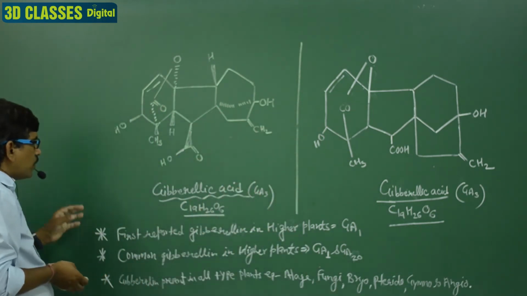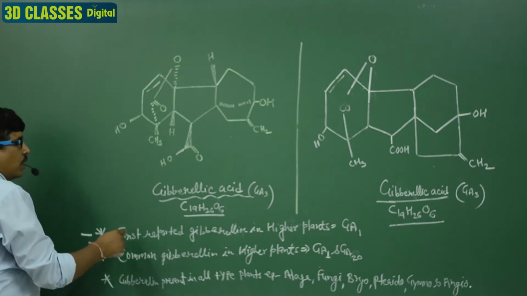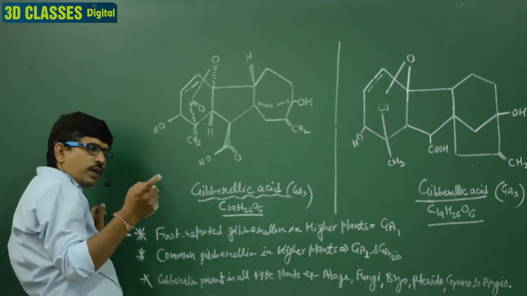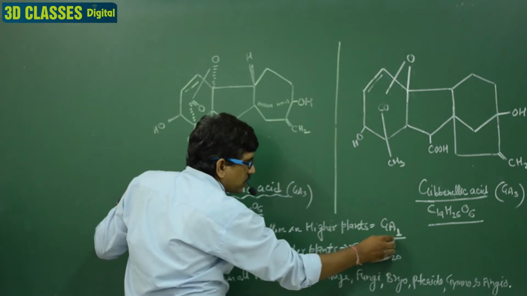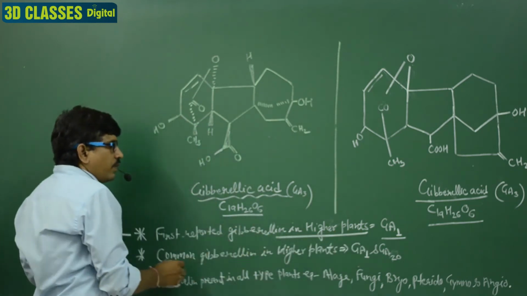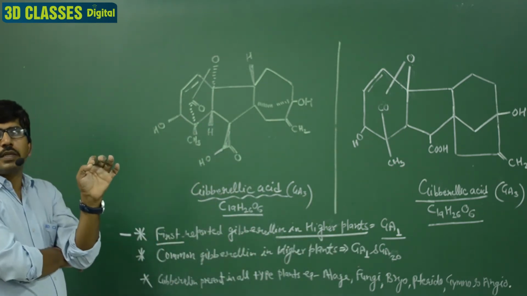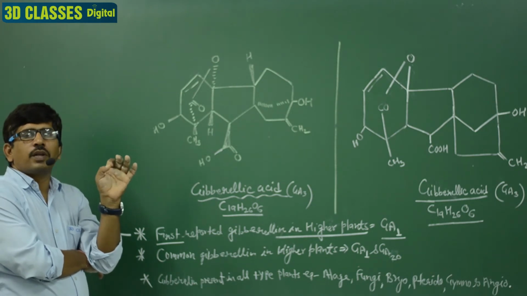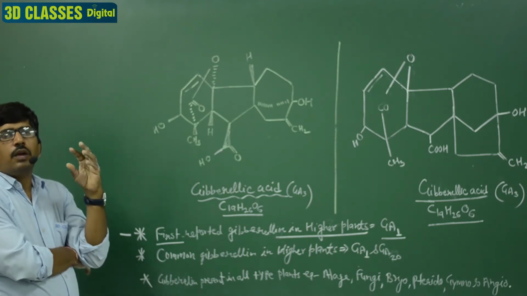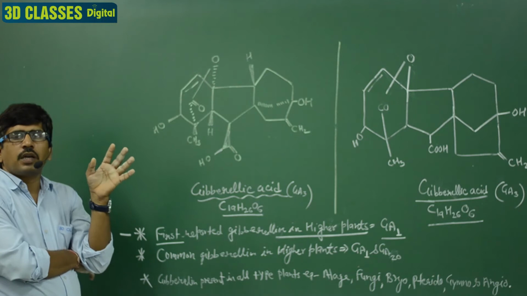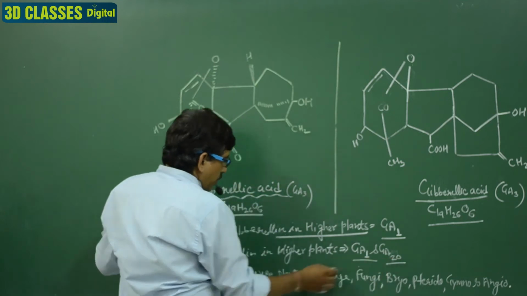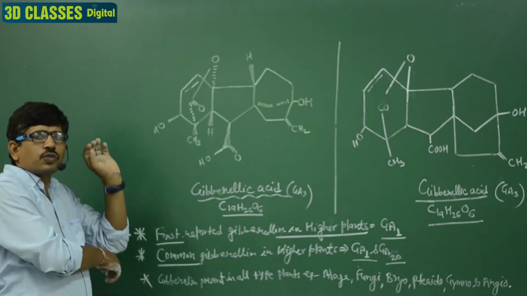Next, a few points. The first gibberellin reported in higher plants, not in fungus. GA3 is reported in fungus, but in higher plants, GA1 is the first reported. So here we have mentioned the higher plant. The first gibberellin reported in higher plants is known as GA1, and the two most commonly present gibberellic acids inside higher plants are GA1 and GA20. It means they are common. Clear? That is a question for the medical exam.